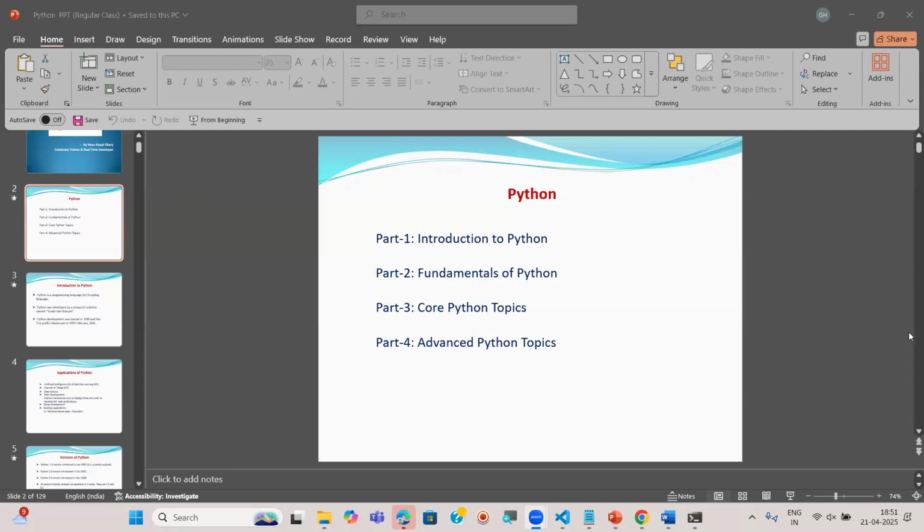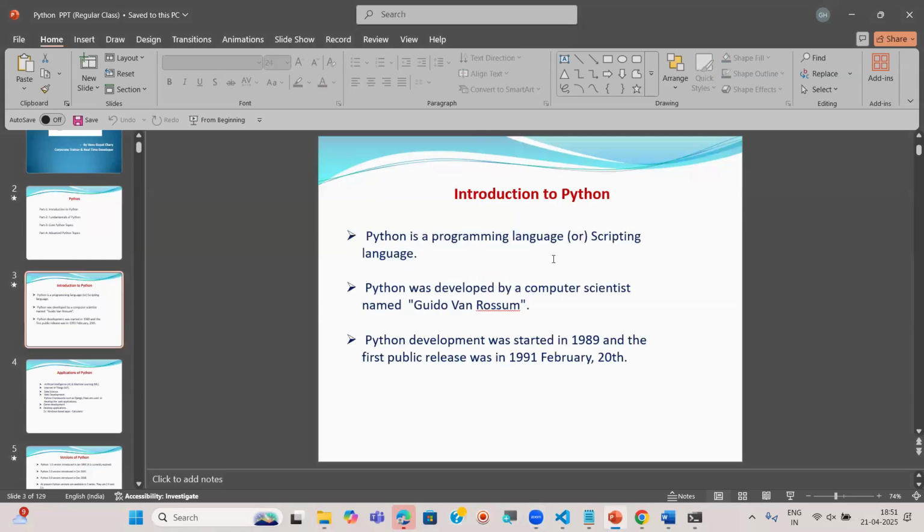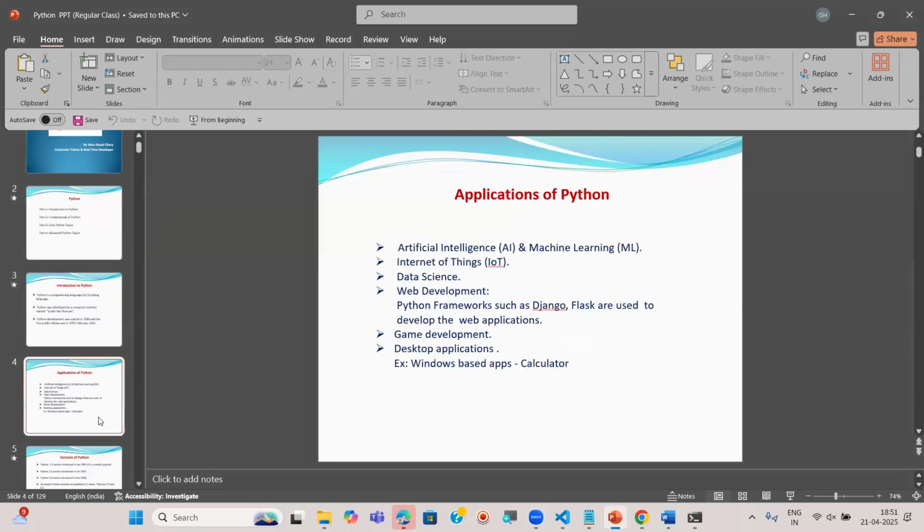Let me make a revision once. As I said in the introduction, I explained what is Python, who developed Python, when it was developed, and why Python is becoming very, very popular compared to other programming languages. And these are the different applications of Python.